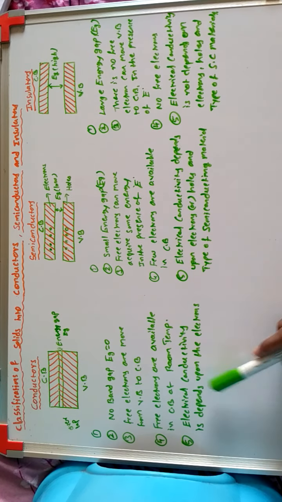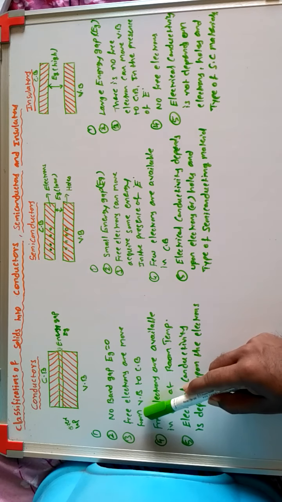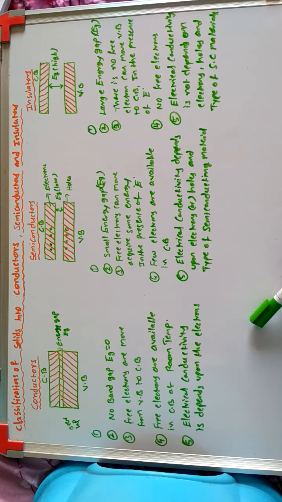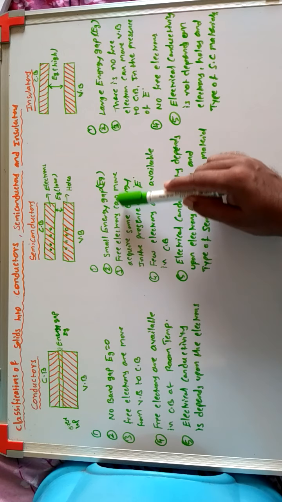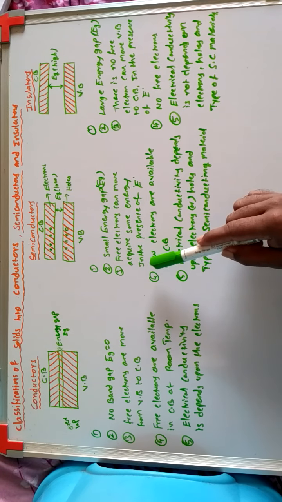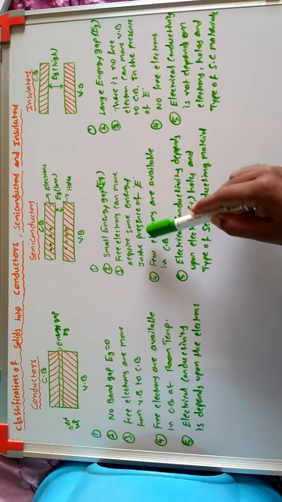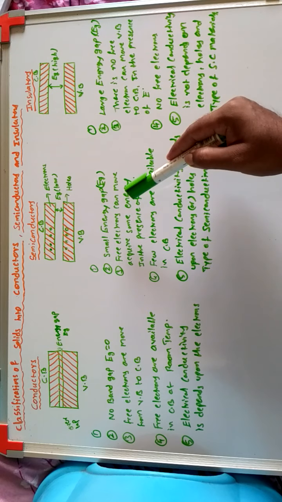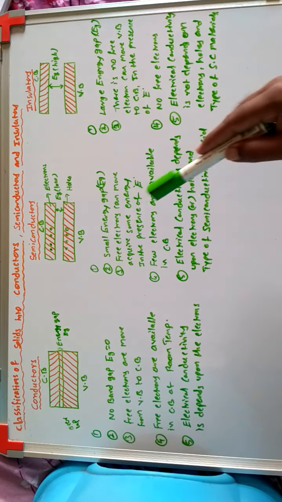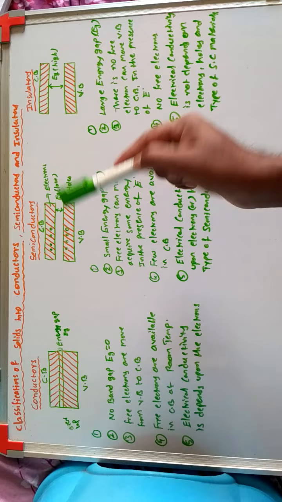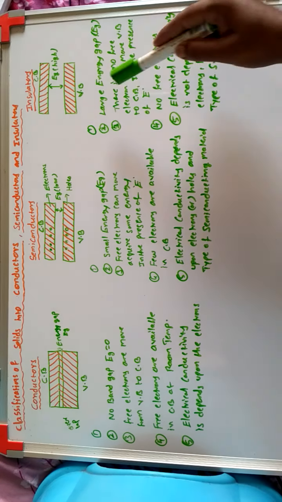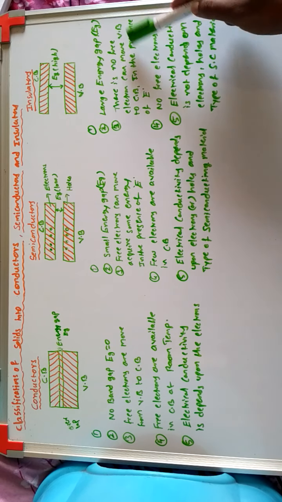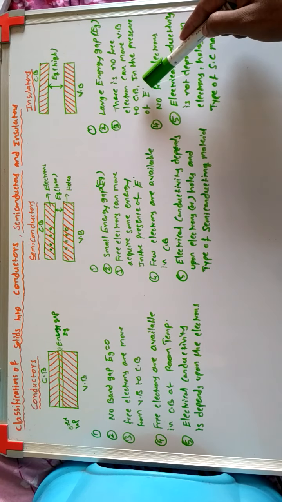In conductors, free electrons move freely from the valency band to the conduction band. In semiconductors, free electrons can move when they acquire some sufficient energy. In insulators, no free electrons can move from the valency band to the conduction band in the presence of an electric field.